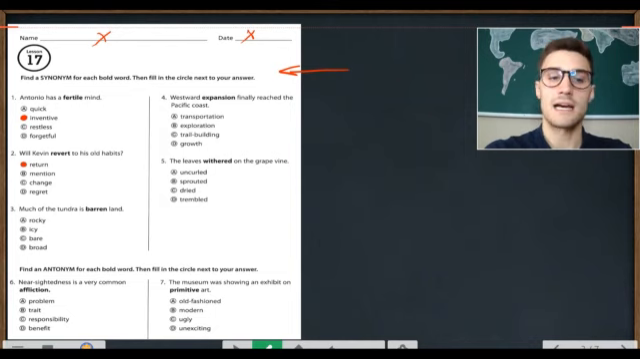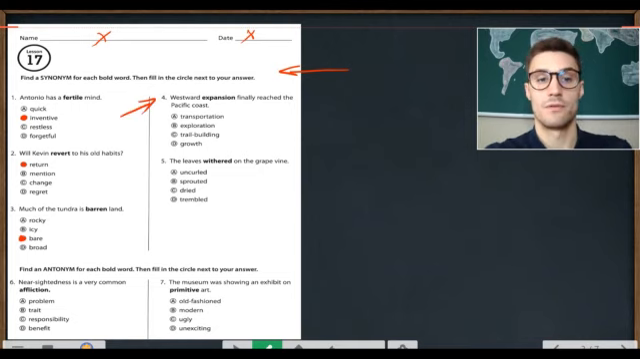Question 3. Much of the tundra is barren land. Synonym for barren. A. Rocky. B. Icy. C. Bare. D. Broad. Much of the tundra is barren land. That's C. Bare.